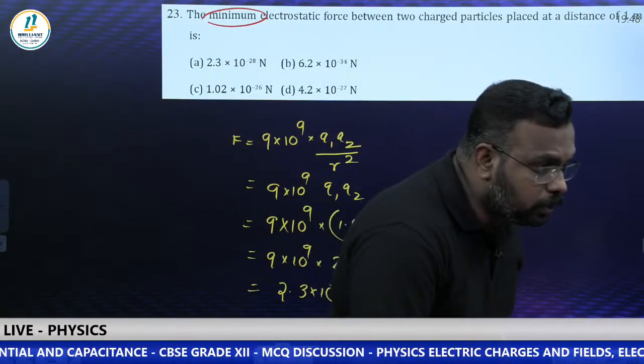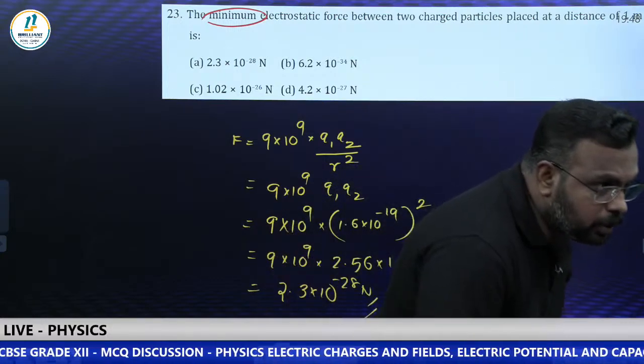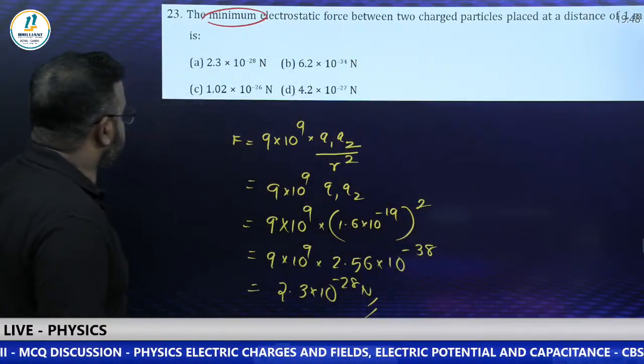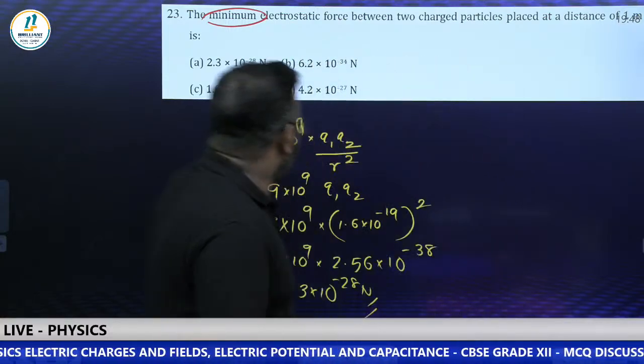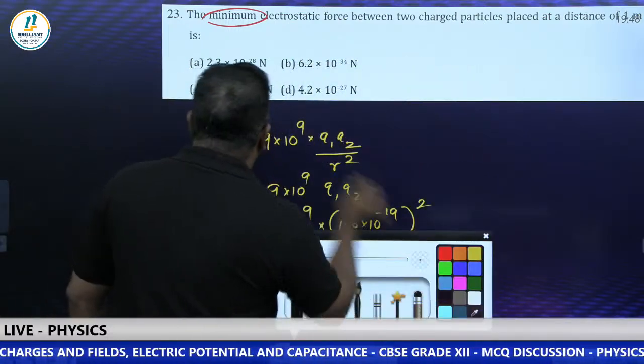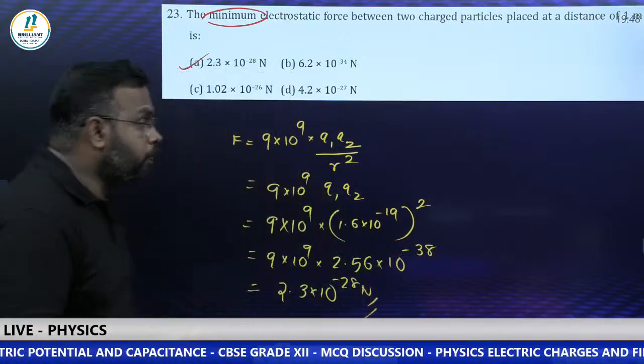How many of you got the answer for this? A charge of electron. Sanjay, very good. Akshit, very good. So the right answer is option A. Option A is the right answer for this question. So that was question number 23. I'm going to question number 24.